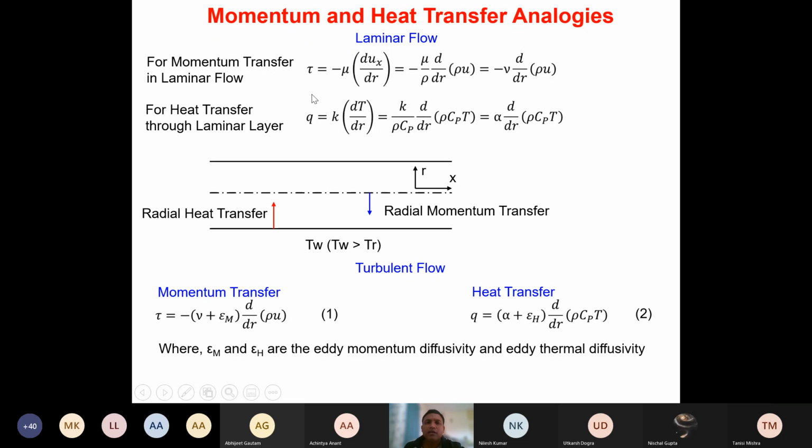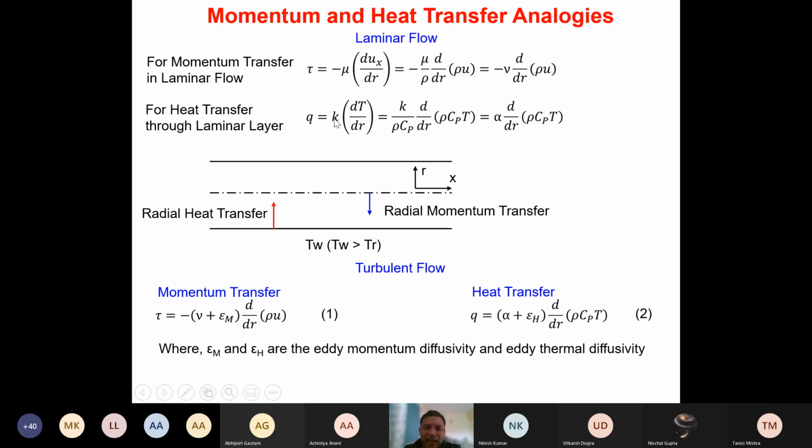Similar to this equation, the analogous equation in heat transfer is given by Fourier's law of heat conduction. That is, Q is given as k dT by dr. Again we can divide this k by rho Cp, so we get thermal diffusivity. That is given as d by dr of rho Cp T. So both these equations are now analogous to each other, because the unit of kinematic viscosity and the thermal diffusivity is the same.